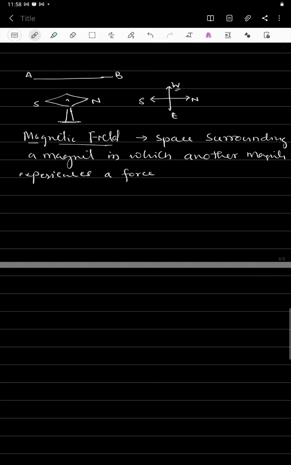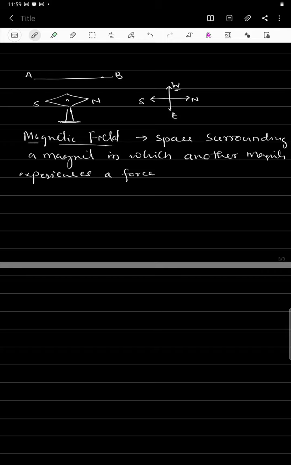We know that static charges produce an electric field, but moving charges produce a magnetic field. Thus moving charges are responsible for producing a magnetic field. From this experiment, we understand that the current carrying conductor experiences the magnetic field, but how much magnetic field is produced we don't know. To know the magnitude of that magnetic field, we have to study another concept, that is Biot-Savart's law.